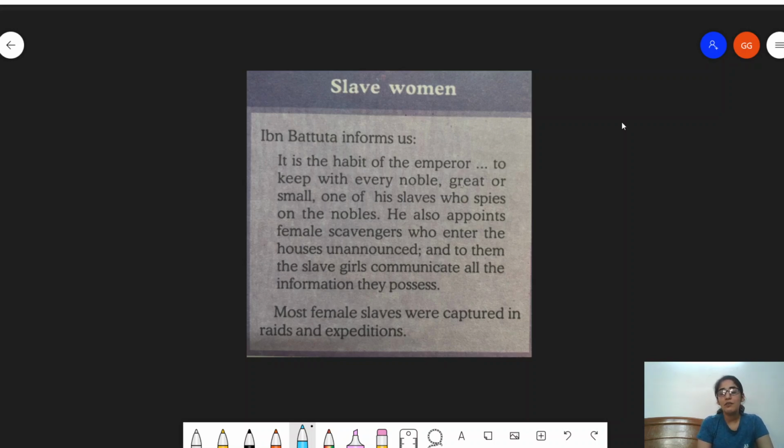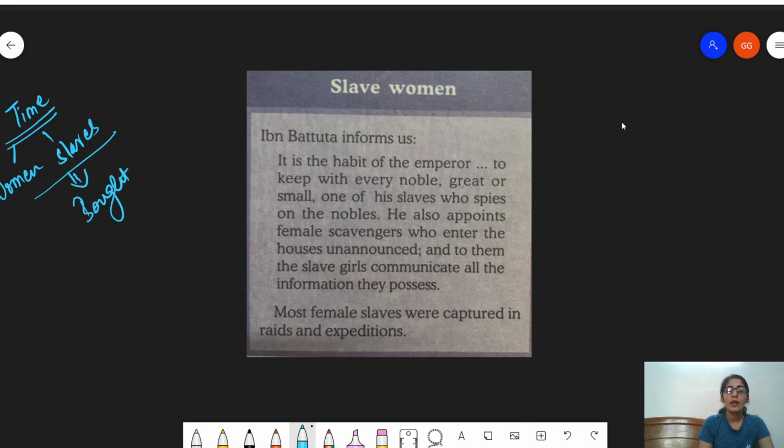So travelers who have written accounts have explained that this is a time period when women and slaves could be actually bought. Now they were bought basically so that they become what?